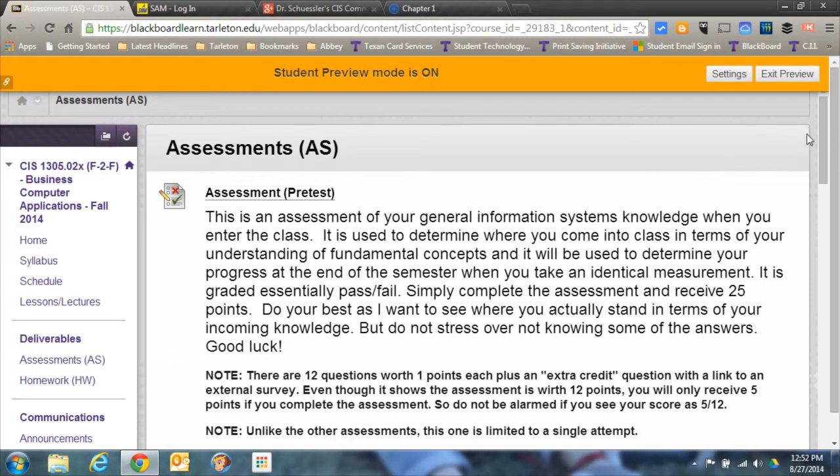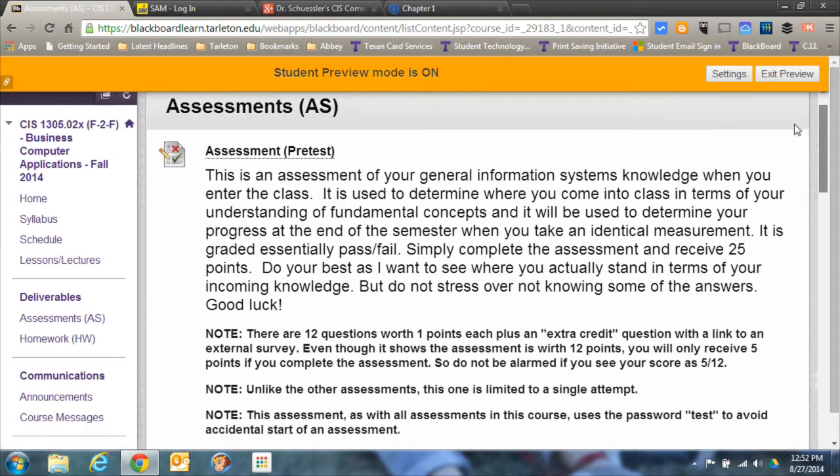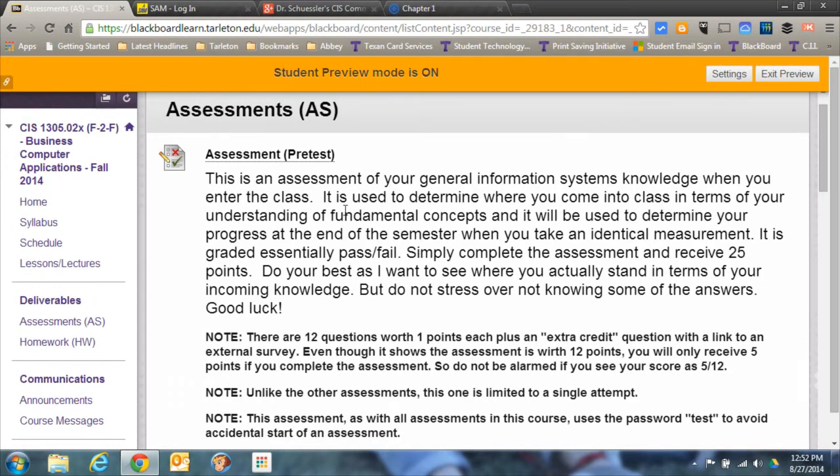Assessments are essentially quizzes. There's 1 quiz for each chapter, so there's 12 quizzes, plus a syllabus quiz, which counts just like any other quiz, and then a pretest and a post-test. Pre-test and post-test, it does not matter how well you score, or how poorly you score. They're worth 25 points. Excuse me, I believe I need to correct this. I believe it should be 25 points, not 5 points. So if you do it, you're going to get 25 points. If you don't do it, you're not going to get those points. So regardless of how many you get correct, as long as you do it, that's what you're going to get.